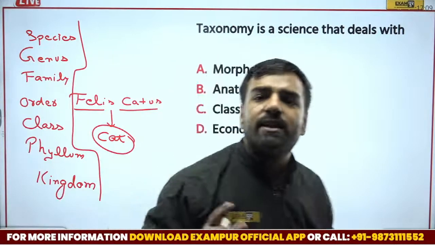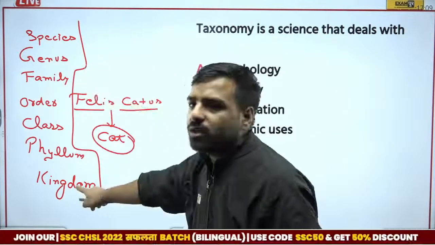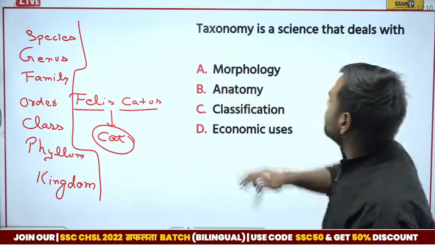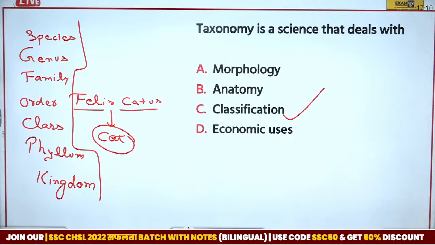And the person who does it is known as a taxonomist. So this sequence order is very, very important for the examination. Okay. So taxonomy is a science that deals with classification. Here the correct answer is option number C, and Srishti, you gave the correct answer.